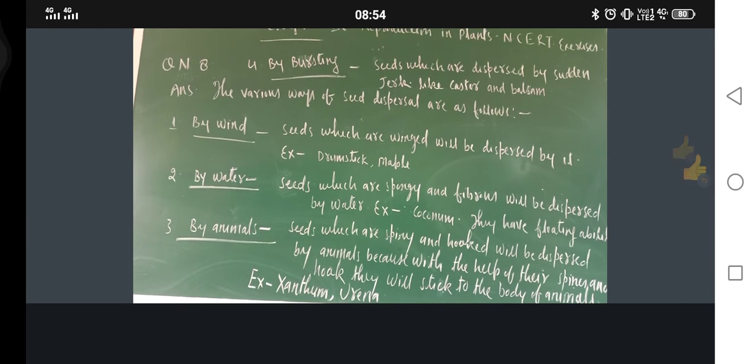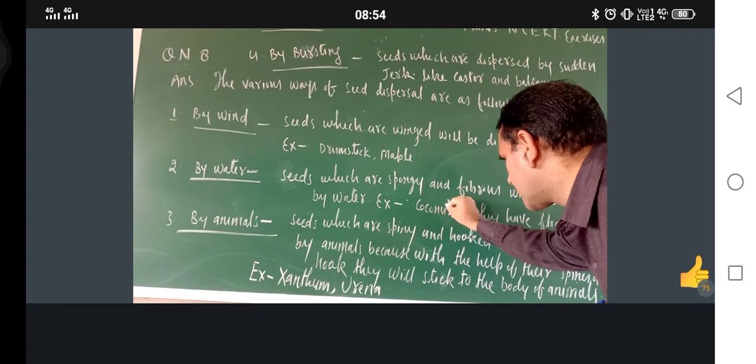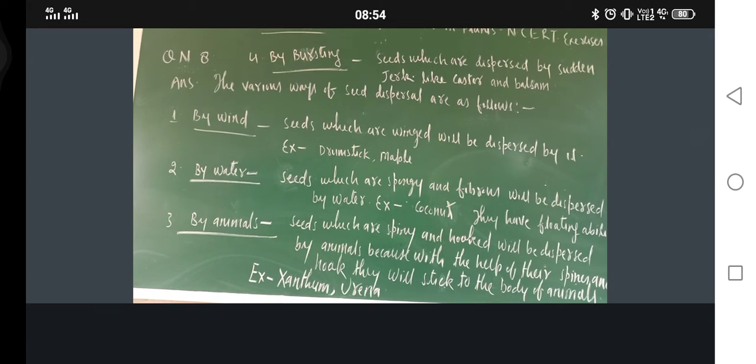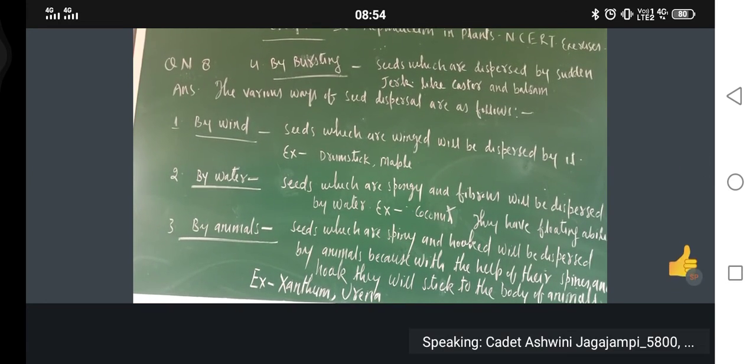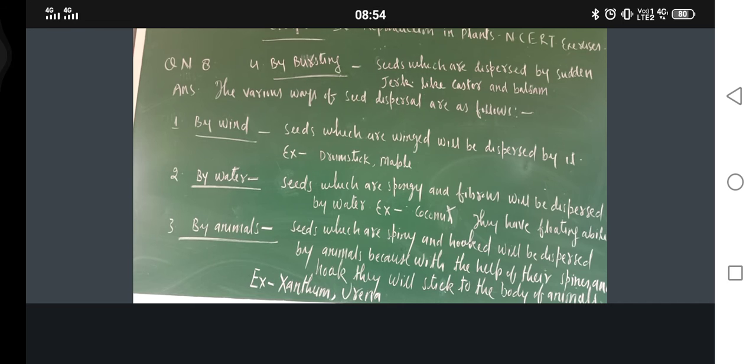Coconut, actually, that is the spelling mistake. Coconut. Fibrous and spongy seed. Okay, correct now? Yes, because they have got the floating ability. Seeds which are spongy and fibrous will be dispersed by water. Example, coconut, they have floating ability.